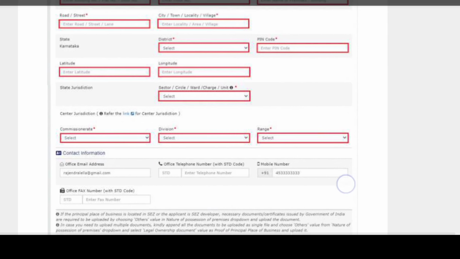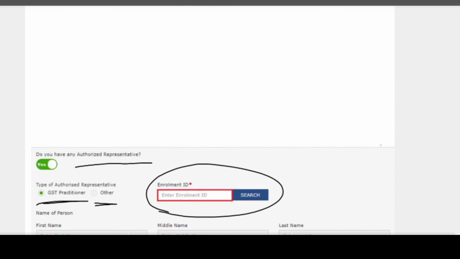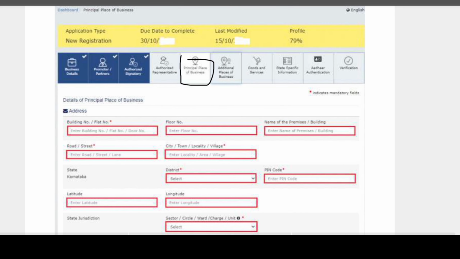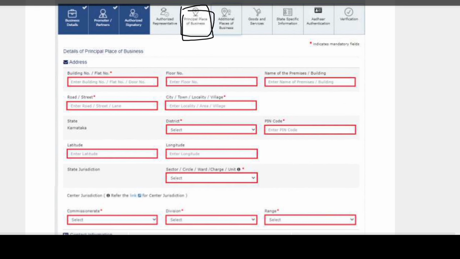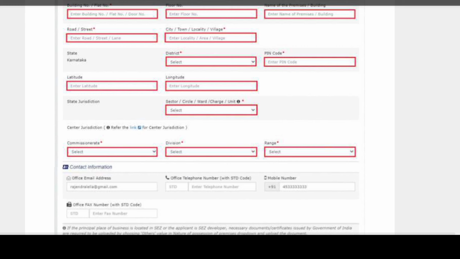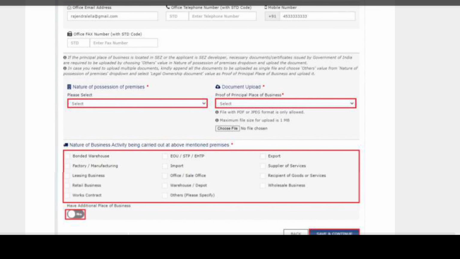It will take to the next page, that is principal place of business. You can see the principal place of business details. You have to fill all these address details, and you have to select central jurisdiction: commissionerate, division and range, contact information and nature of premises.